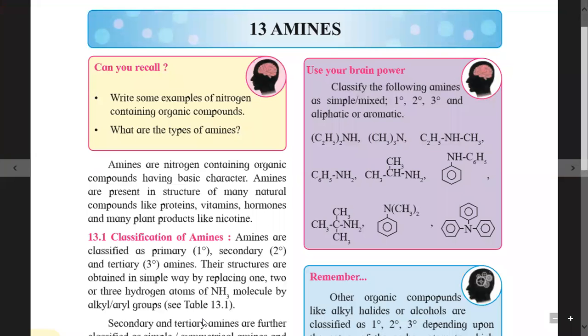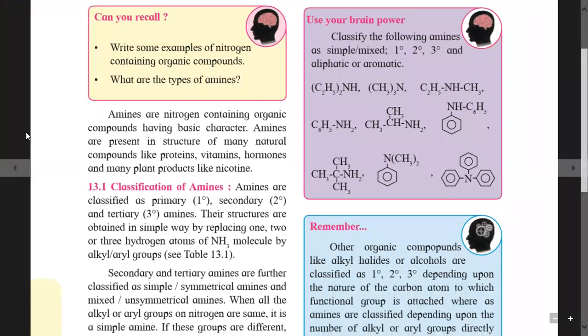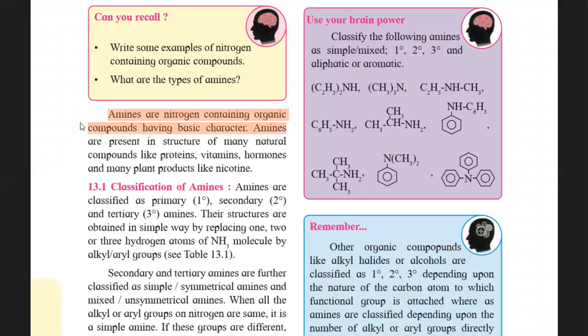Hello, students. Today we will study the next chapter from the Chemistry 2 syllabus, chapter number 13, amines. We know amines are nitrogen containing compounds. First, the definition of amine is given. Amines are nitrogen containing organic compounds having basic character. So amines are basic in nature.